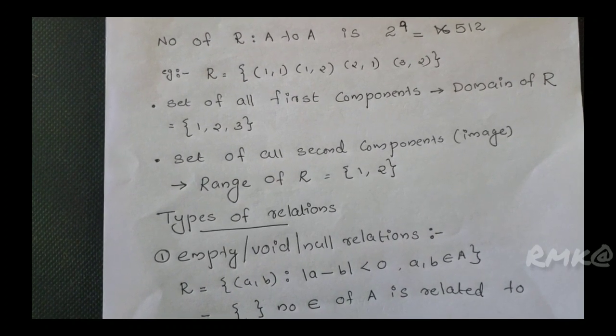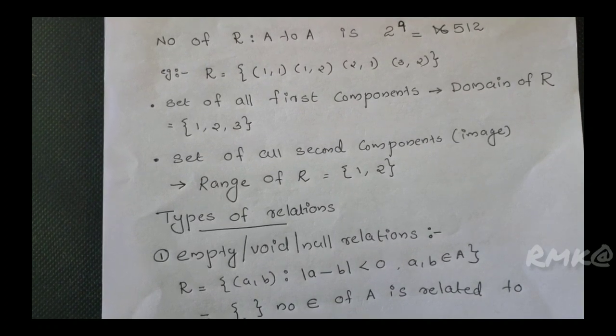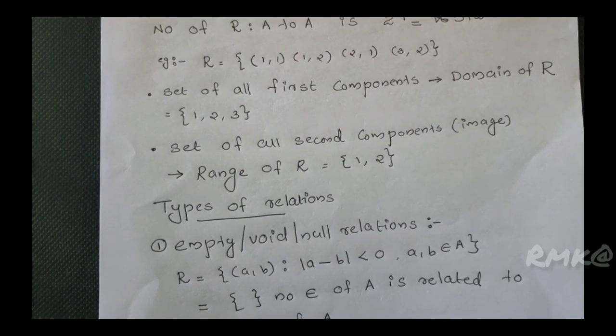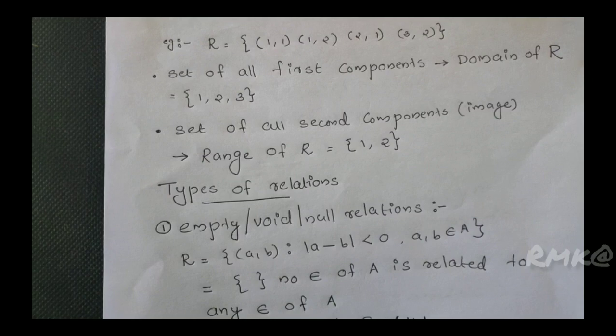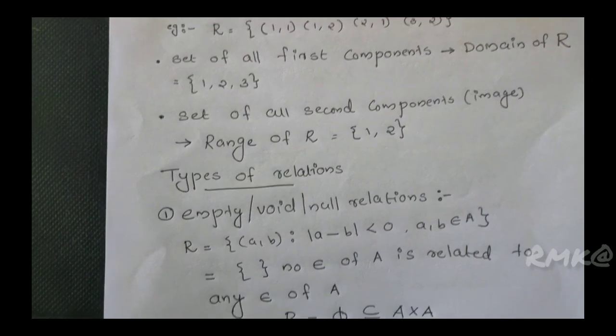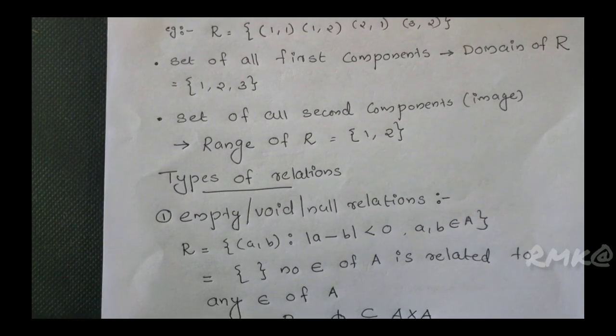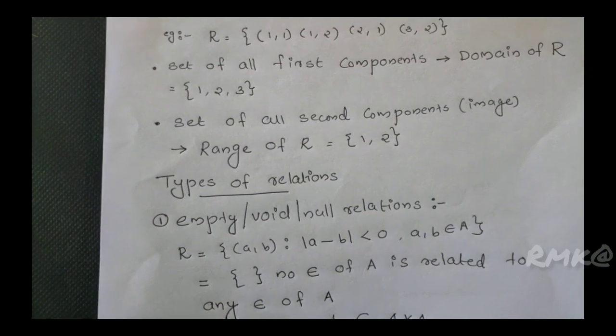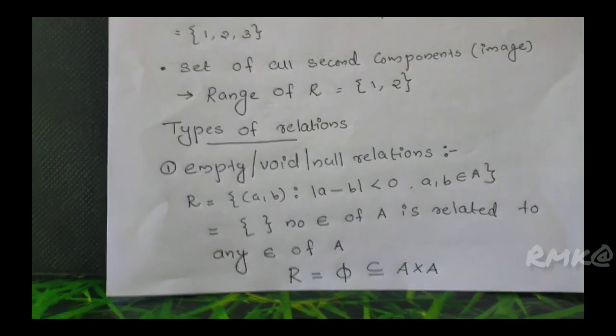Therefore, it is a null set. So R is equal to the null set. No element of A is related to any single element of A. This type of relation is called the empty relation.